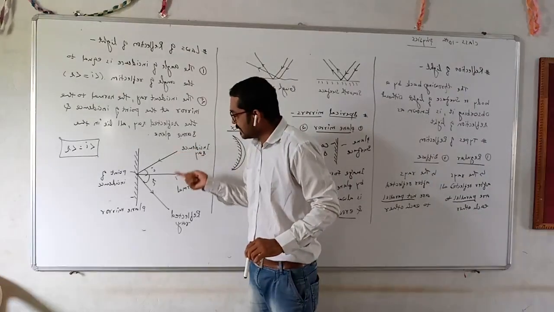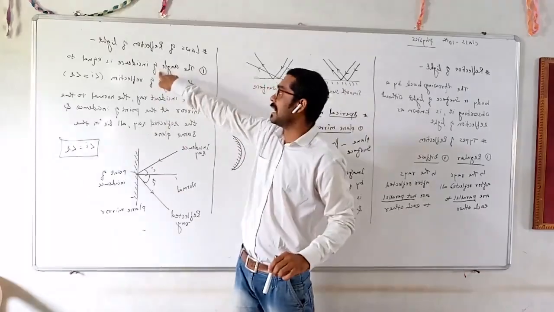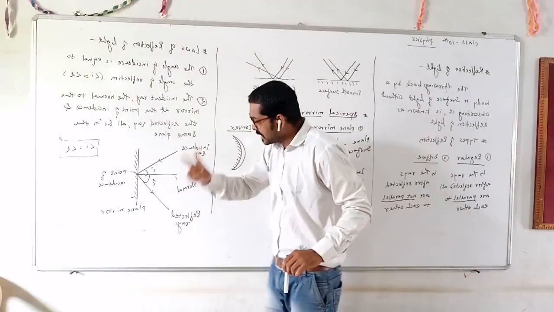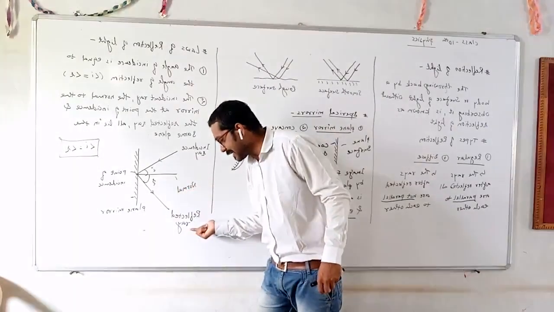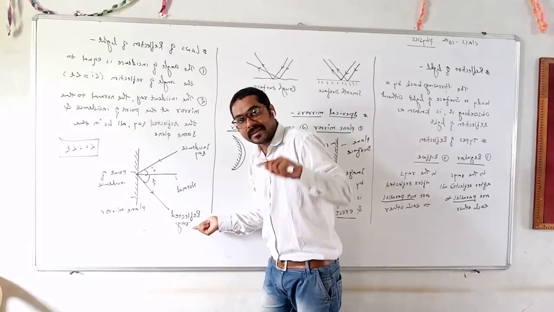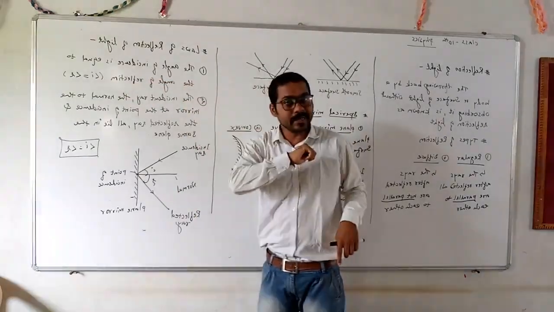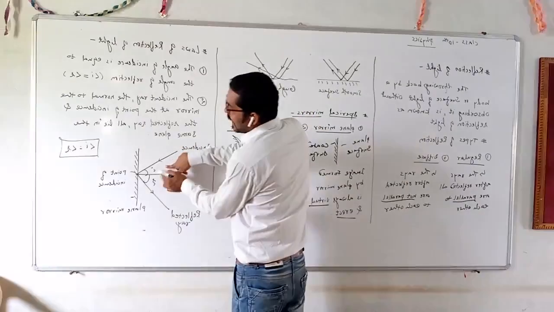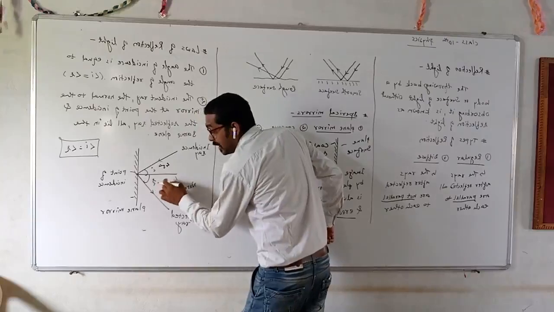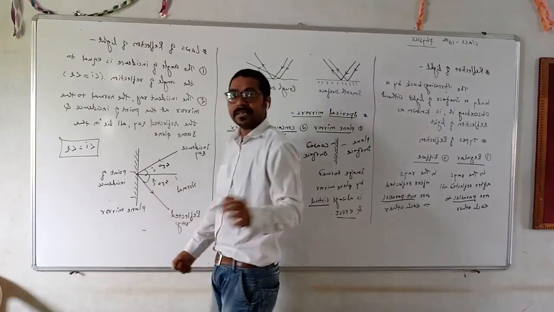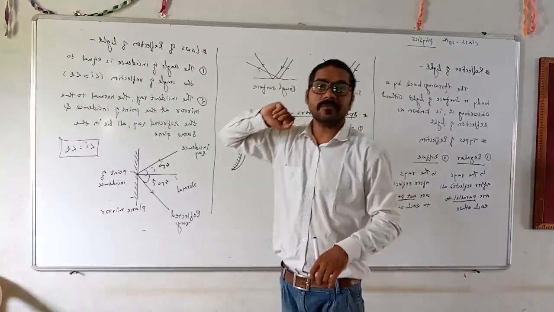The angle between the incident ray and the normal is called the angle of incidence. The angle between the normal and the reflected ray is called the angle of reflection. Both should be equal. Suppose this is 45 degrees, the other is also 45 degrees. This is your first law of reflection of light.